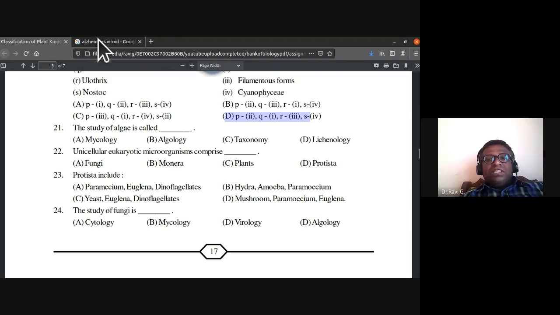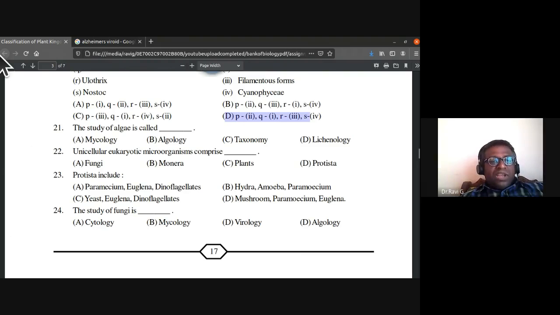Okay, so the study of algae is called algology. Another word should be used, phycology. Phycology. But here they have used the term algology. So the answer to 21 is B, algology, but that is not the correct term.